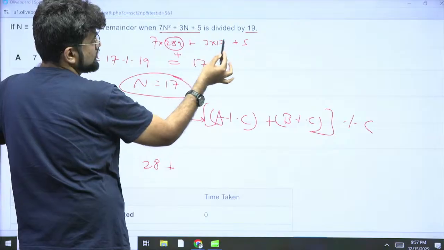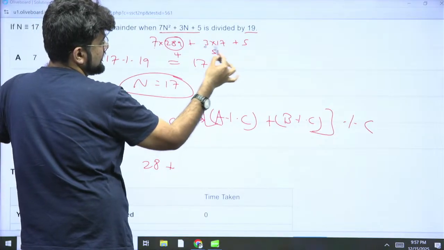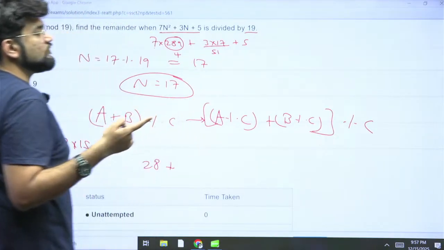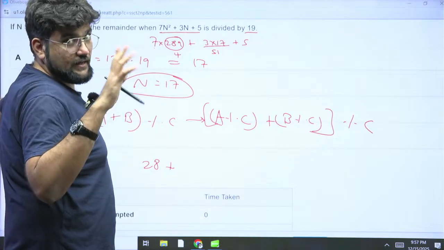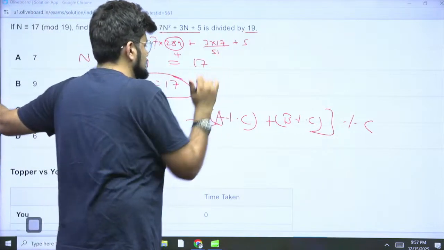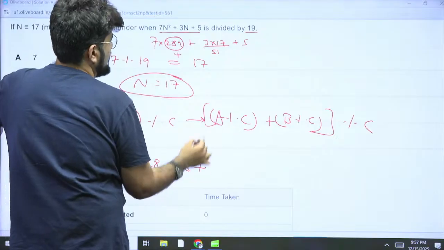Plus, what about 3 into 17? 51. 51 remainder with 19 is how much? So 19 into 2 is 57. Now 57 minus 51 is minus 6. Negative remainder. Minus 6 and 19 is 13. So this is 13 remainder for you. 5 will remain as it is.